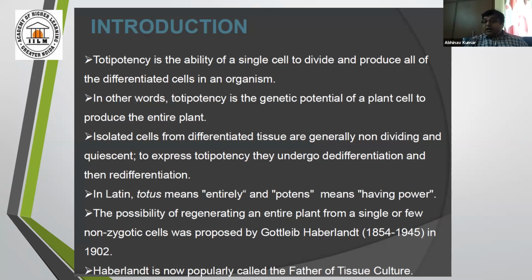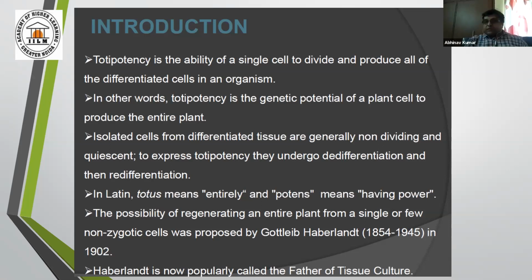If this potency were not present in plants, then we couldn't do tissue culture, because in our tissue culture experiment, we are actually using the inner power of that plant tissue, namely totipotency.